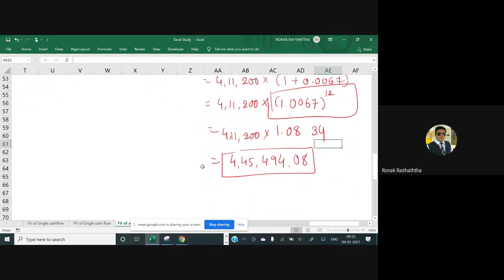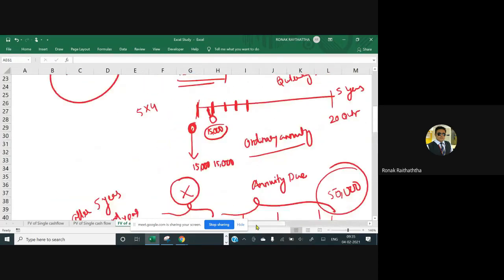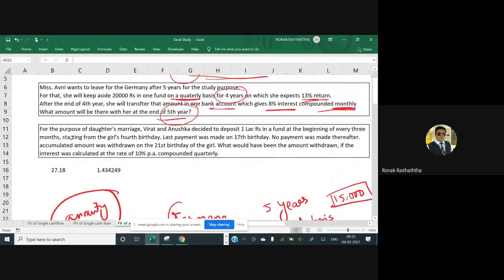Okay, let's move ahead. And the last question for today gonna be little bit tricky. Let's understand this. For the purpose of daughter's marriage, some people would be like, oh my god, sir, how patriotic you are. See, I am not that kind of a person. विराट और अनुष्का को डॉटर आई है इसलिए मैंने डॉटर का.